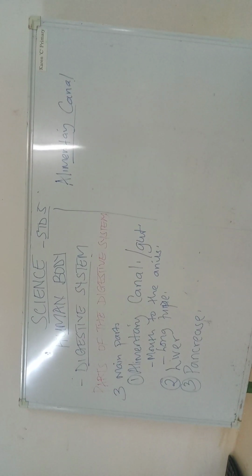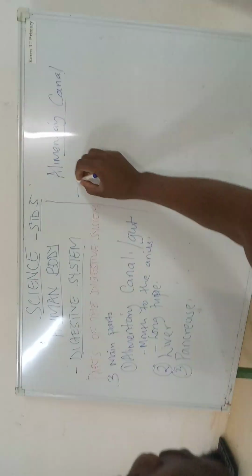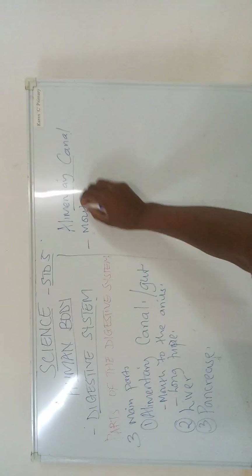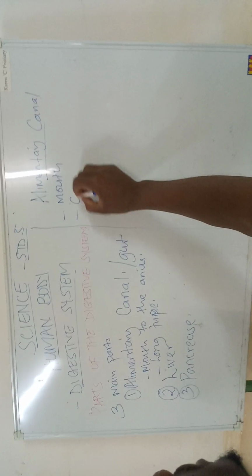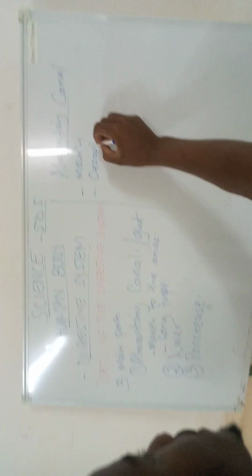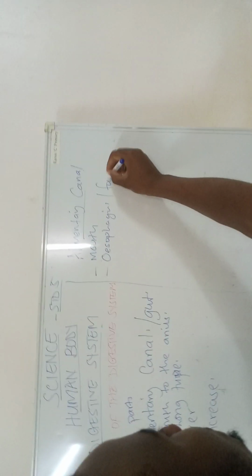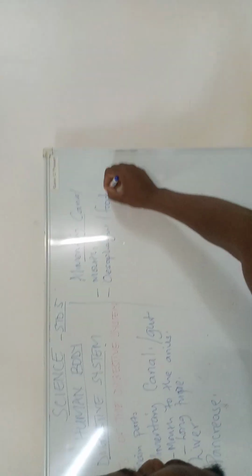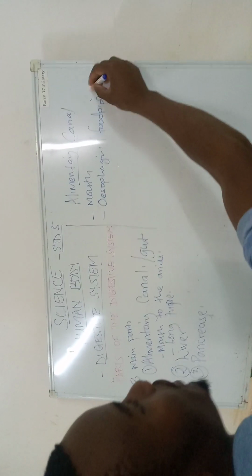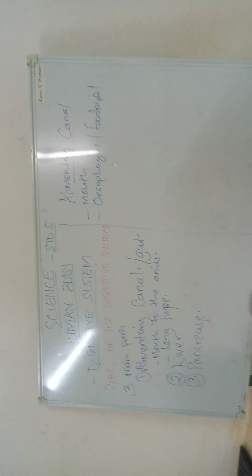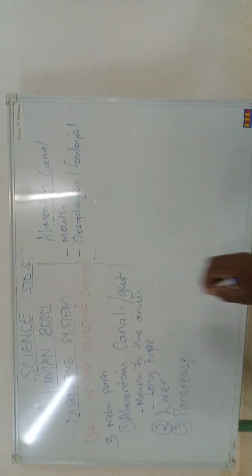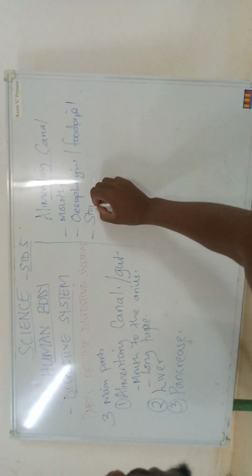The parts of the alimentary canal are the mouth. We have the esophagus, also known as food pipe, also known as gullet. After the esophagus, we have the stomach.